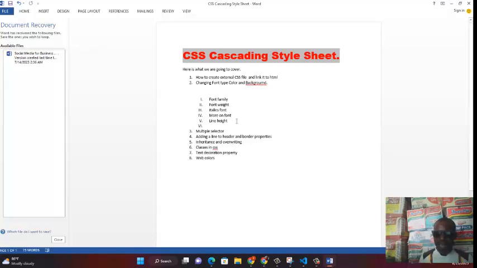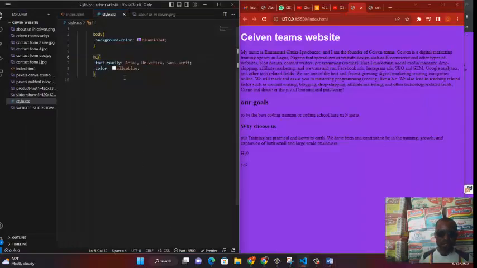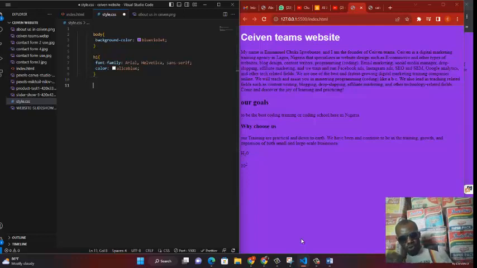So let's move on to font weight and see how we can apply font weight. And like I told you, font family, practice it. Use many different methods to practice font family. Now for font weight, let's go to our H2. I will use H2 for this. I will take them one after the other, just for you to understand it. You can actually link them together later on, but just follow me. Let's do things step by step.